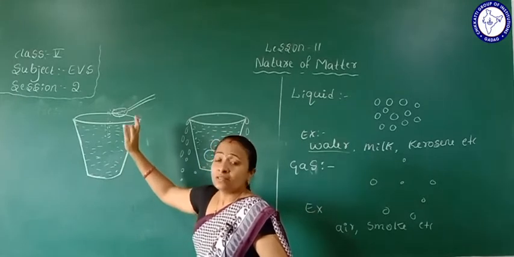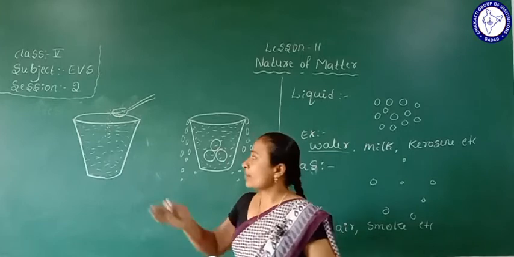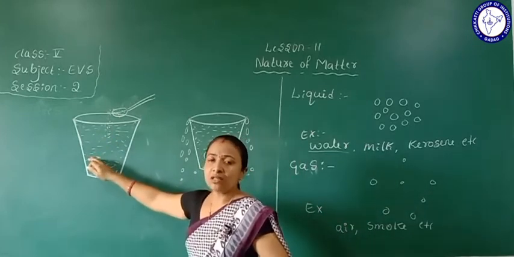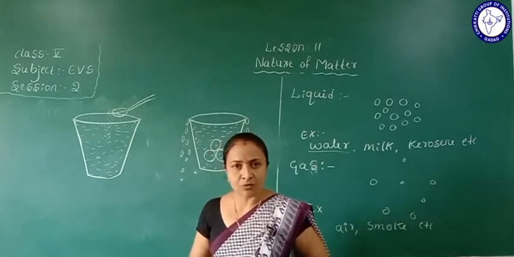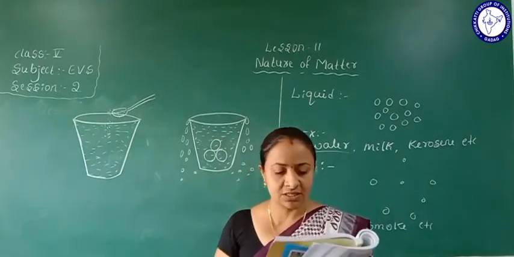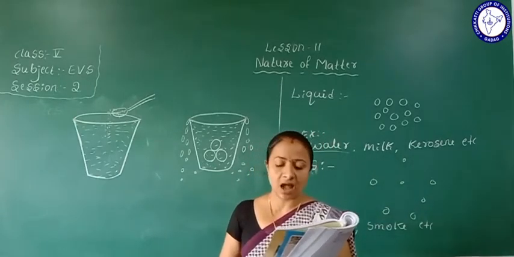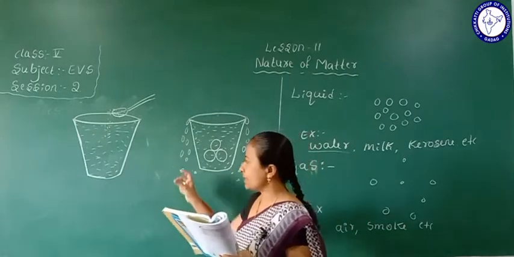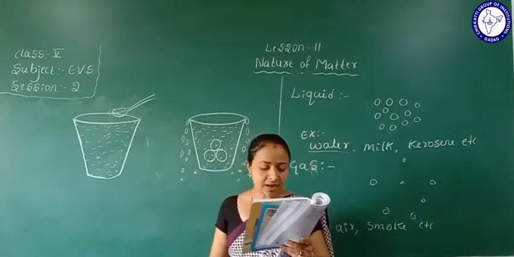Here the sugar particles are combined with water, so the water does not spill out. Okay, this is the second activity.